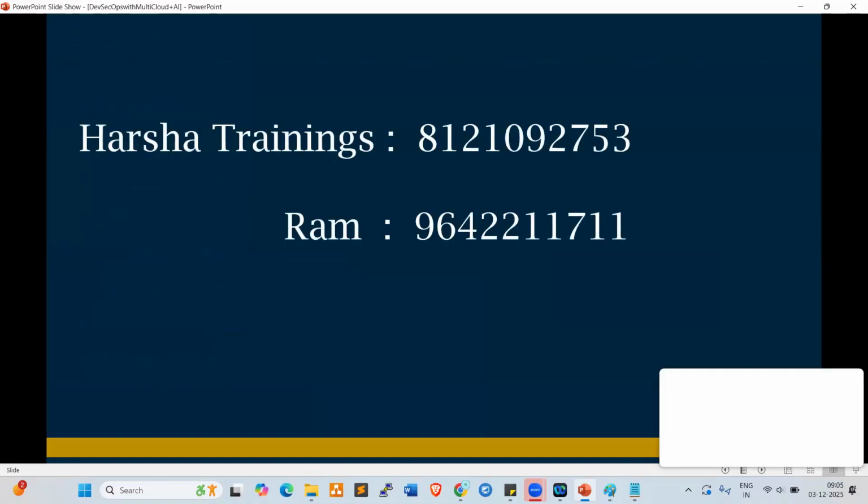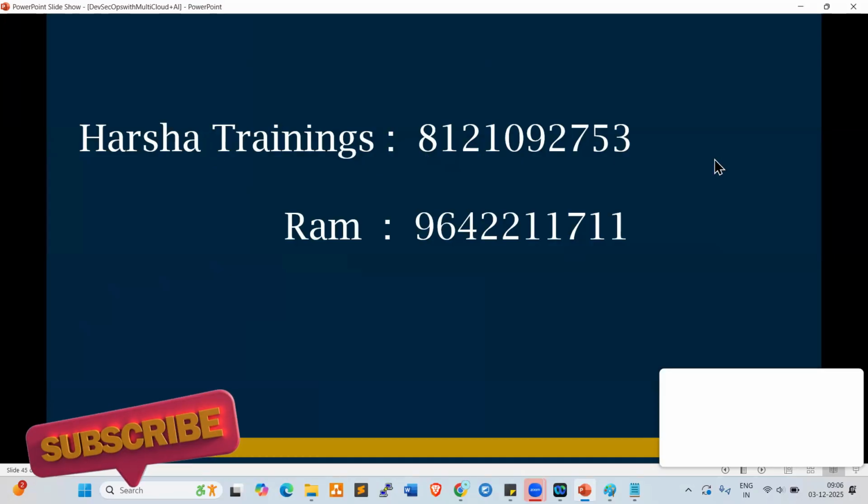These are the numbers. Please take down Harsha Trainings' institute number and my number. Trainers never share their personal number, but from Harsha Trainings we share the numbers here. This is the only number I have: 96422111711. If you have any questions, you can reach out to me. And this is Harsha Trainings' institute number. Please take down everyone.